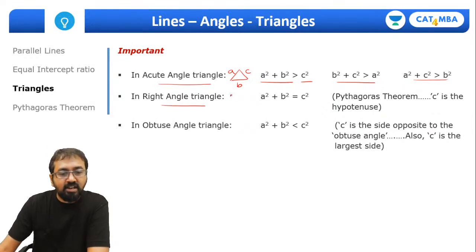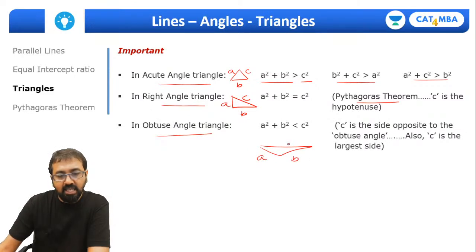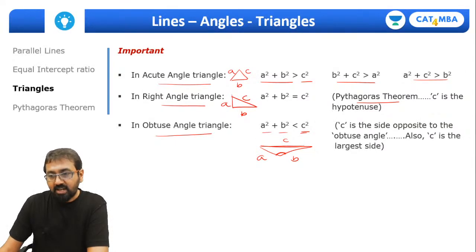In a right angle triangle, A and B are the perpendicular arms and C is the hypotenuse, so A square plus B square equals C square, and this is by Pythagoras theorem. And in an obtuse angle triangle, if I take one obtuse angle triangle like this, A, B and C, and this angle is the obtuse angle, then the side opposite to the obtuse angle is the largest side, and the square of this largest side is always greater than the sum of squares of the other 2 sides, right?